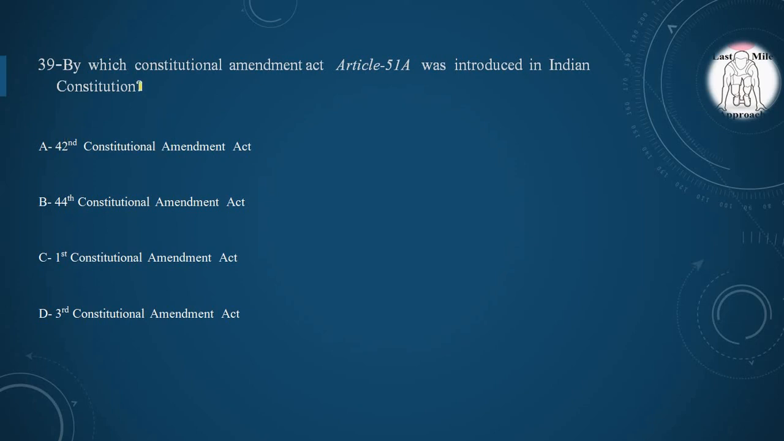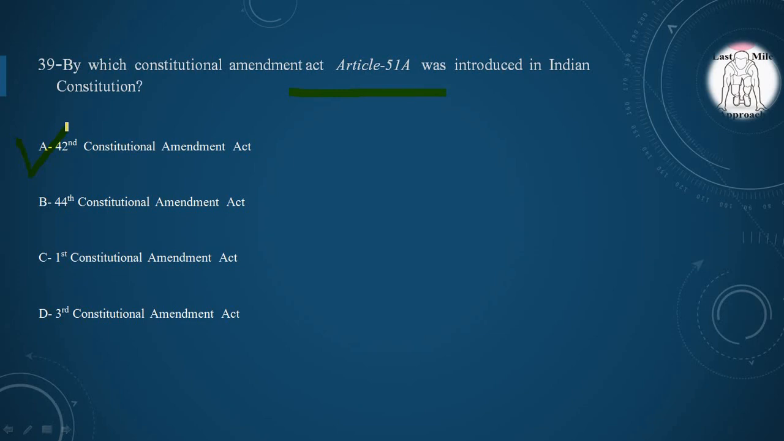Next question, by which Constitutional Amendment Act Article 51A was introduced in Indian Constitution? Option A, 42nd Constitutional Amendment Act. Option B, 44th Constitutional Amendment Act. Option C, 1st Constitutional Amendment Act. Option D, 3rd Constitutional Amendment Act. And the correct option is option A, 42nd Constitutional Amendment Act, by which the Article 51A was inserted into the Indian Constitution.